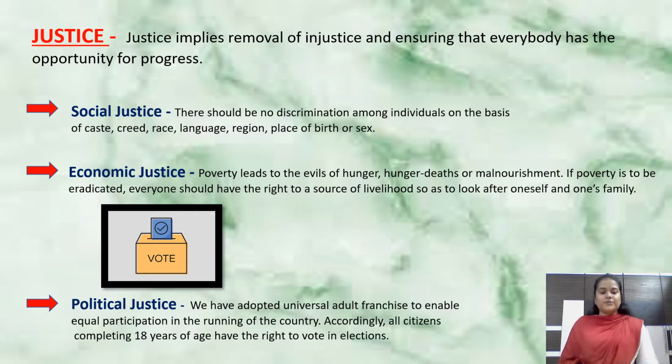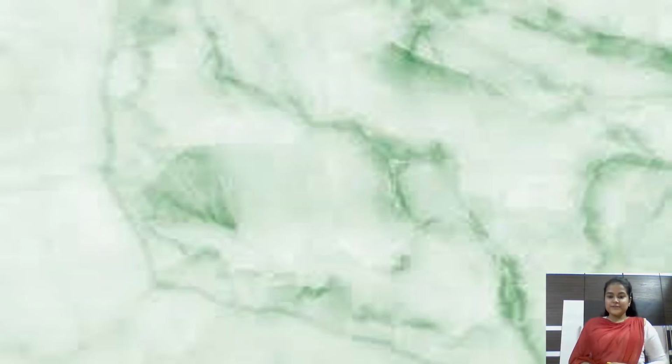Okay, we'll move forward. Further, we will start with the second value. Before that, what do we see in this picture? Yes, a bird. What is the bird doing? Flying.